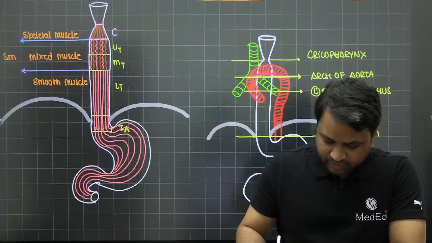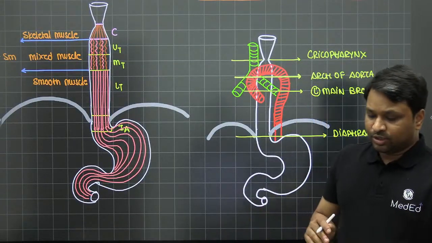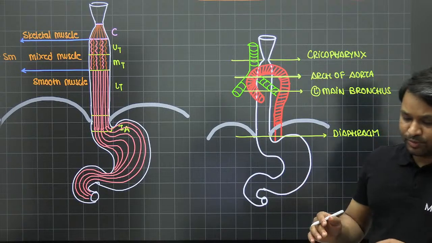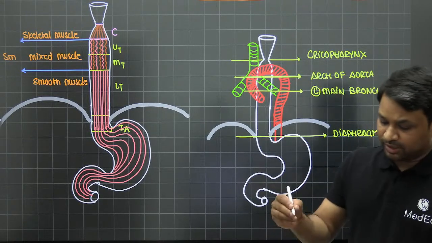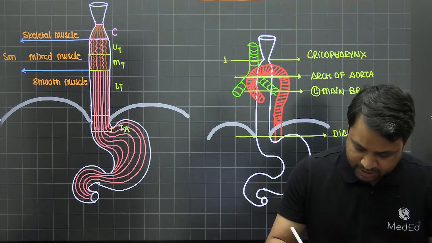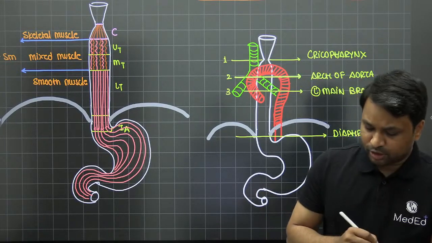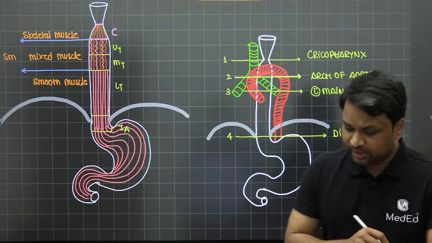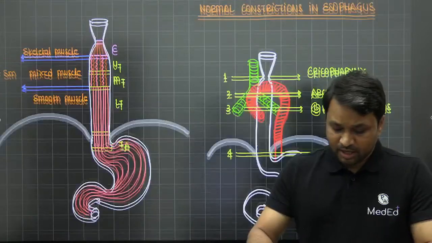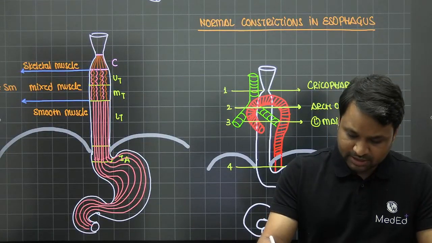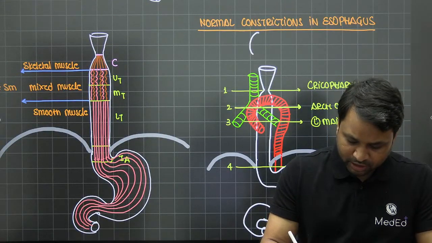This is at the level of the diaphragm, right? So these are the four natural constrictions which are going to be present. The first one is the cricopharynx. The second one is the arch of aorta. The third one is the left main bronchus, and the fourth one is at the level of the diaphragm. Again, as we all know, these are the ones which are going to be relevant when you're doing an upper GI endoscopy.